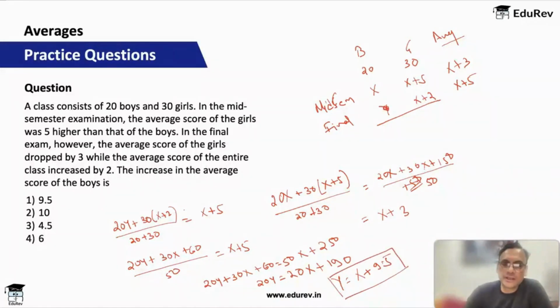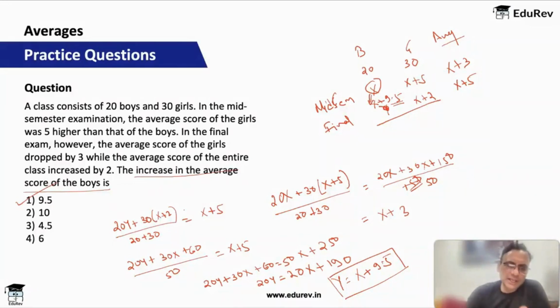So this y I can remove and I can say this is x + 9.5, and that is exactly the question: the increase in the average score of the boys. So whatever it was in the midterm, from that it has increased by 9.5. So the answer would be the first option.